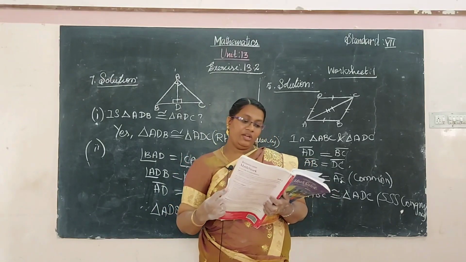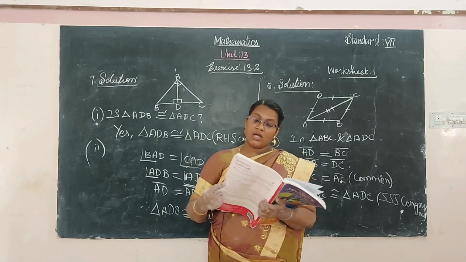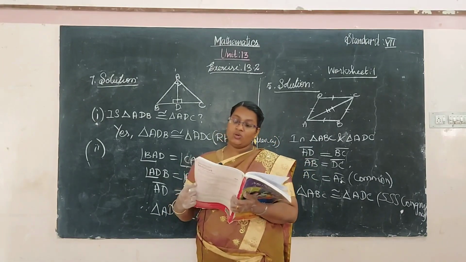And sixth one: in the figure, OA is equal to OC, OB is equal to OD, and the angles are right angles. Are triangle AOB and triangle COD congruent?